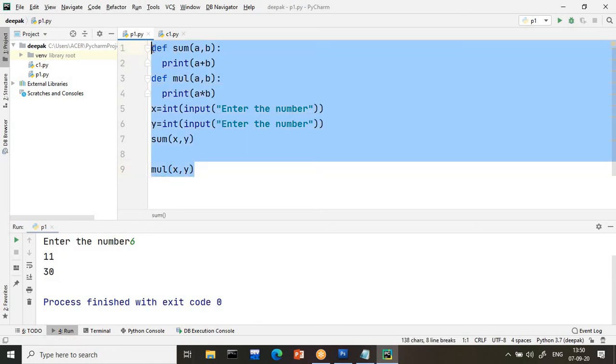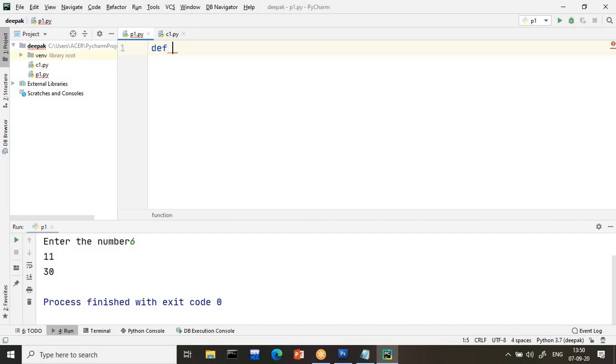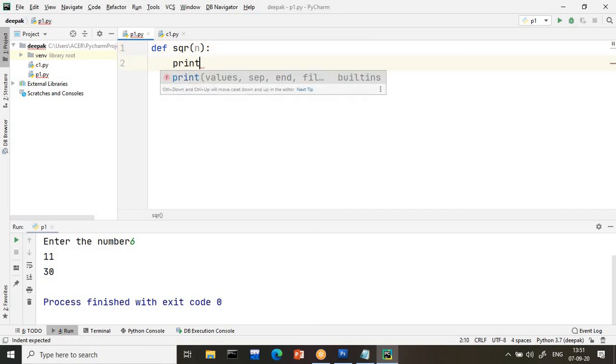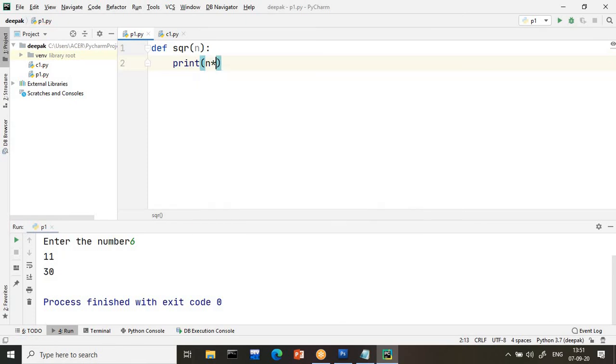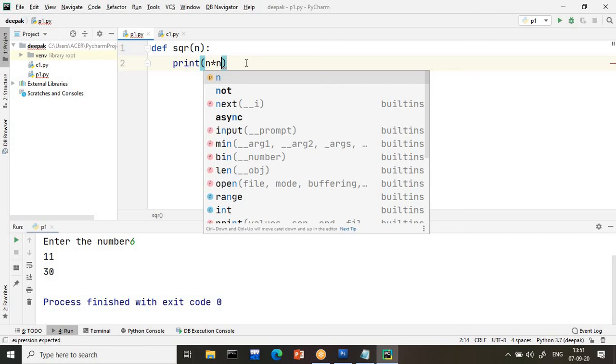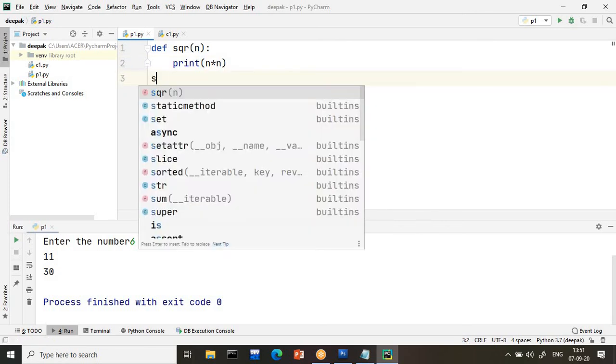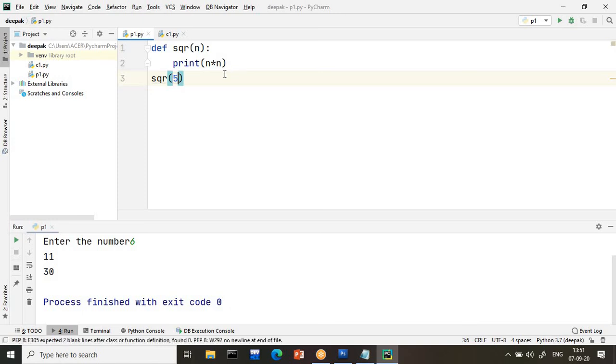Logical means what? Suppose I wanted to create a function to find the square. How to find the square? I will write def square. You can write any name; I am writing the shortcut sqr, which will take one variable called n. Square means number into number. So I will write print n into n, nothing but the square of that number. How to pass the value? Here I will call sqr of 5. When I pass 5, it will go to n, and n into n, nothing but the square, will be printed.